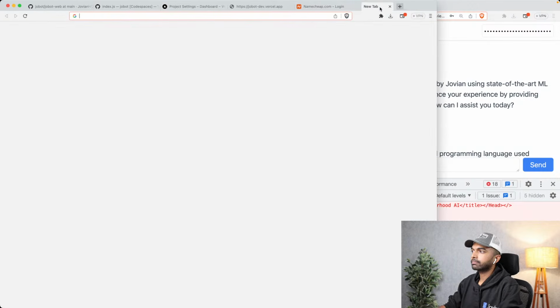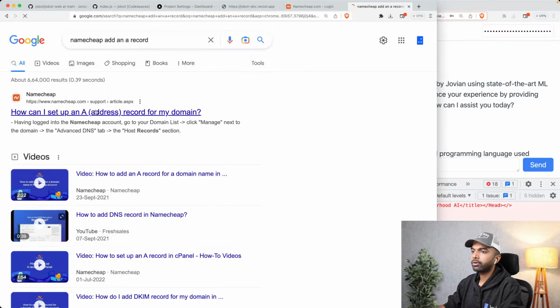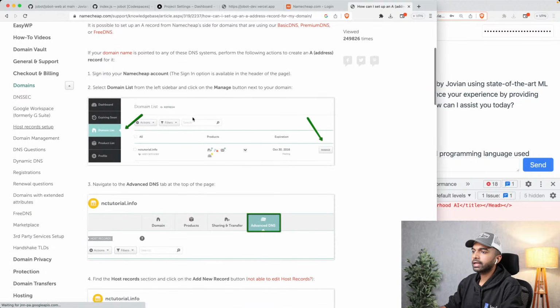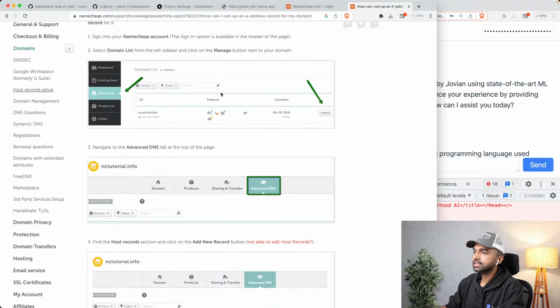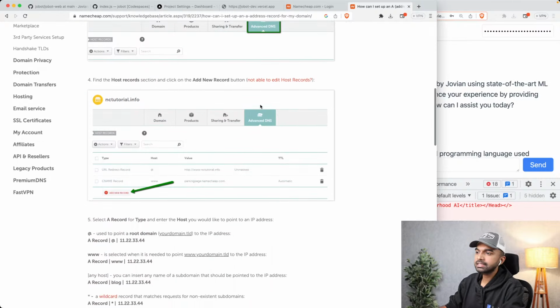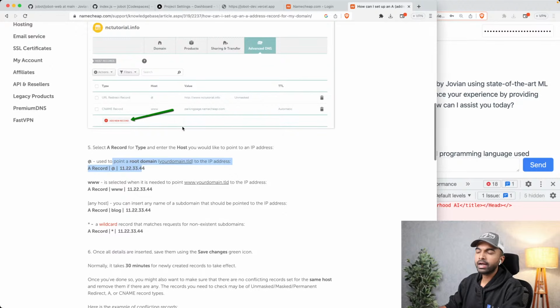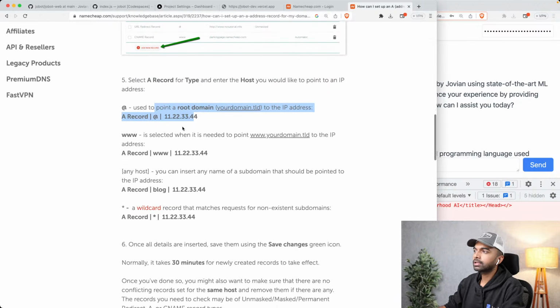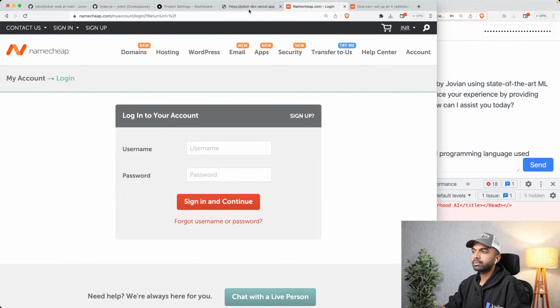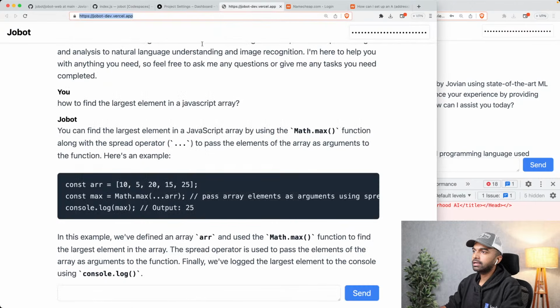And you can see like Namecheap, add an A record. How do you do it? And it's going to show you like screenshot by screenshot. You can go into your domain settings like nctutorial.info. You can click on manage, and then you can go into advanced DNS. Then you can add a new record and select the A as the type for the record, select at, and then select the host or the IP address that you would like to add. So it's just a step-by-step tutorial that you can follow depending on where you bought your domain, Namecheap, Google Domains, wherever. And you can then deploy this not just to jobot-dev.vercel.app, but to whatever domain you want, right?